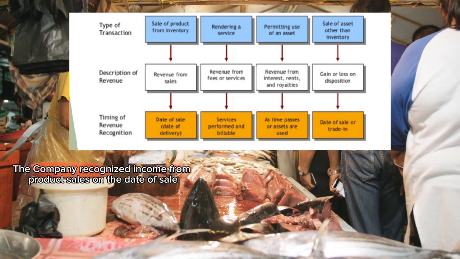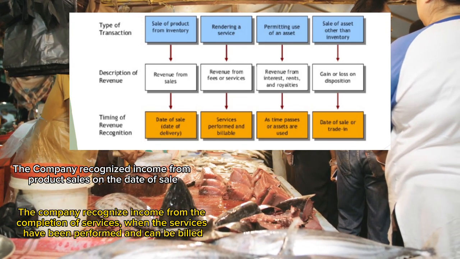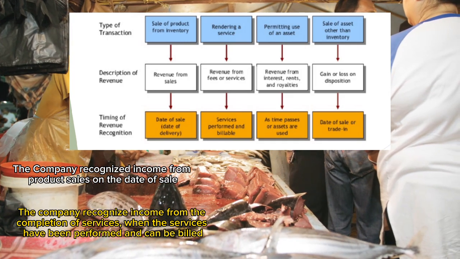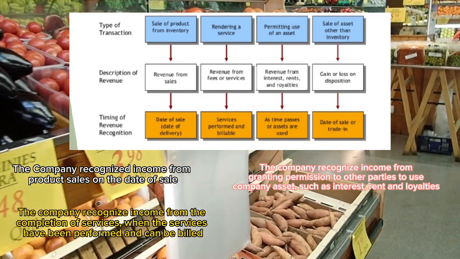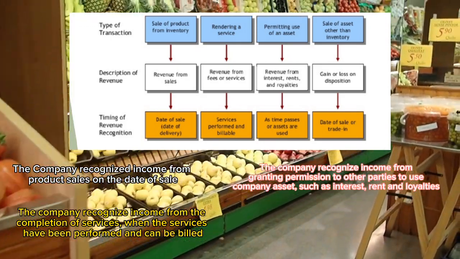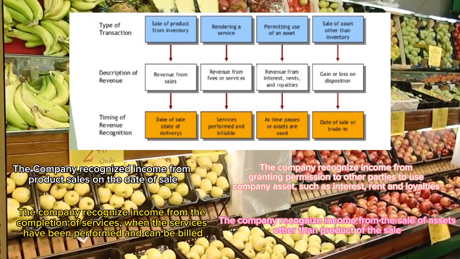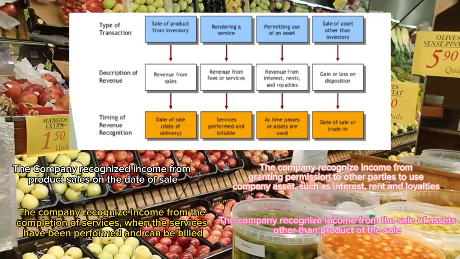The second is the company recognizes revenue from the completion of service, when the service has been performed and can be billed. The third is the company recognizes income from granting permission to other parties to use company assets, such as interest, rent, and royalties. The last is the company recognizes income from the sale of assets other than product on the date of the sale.